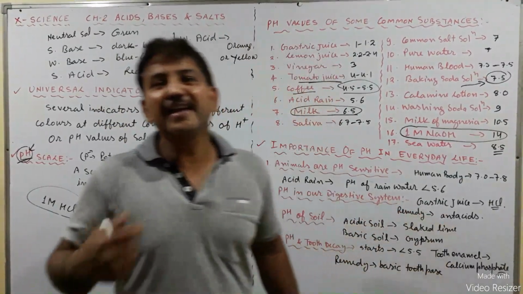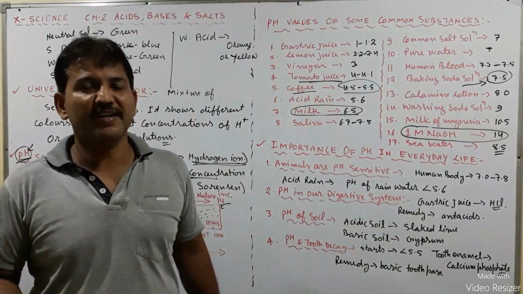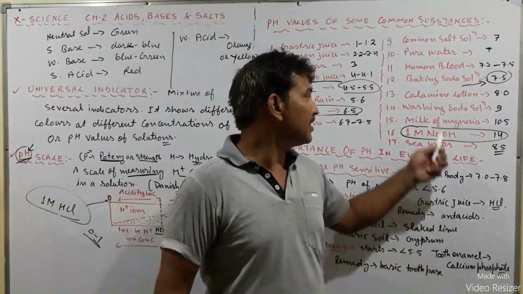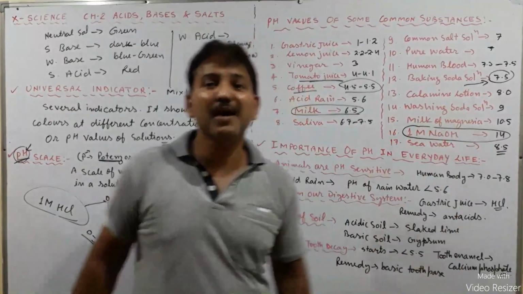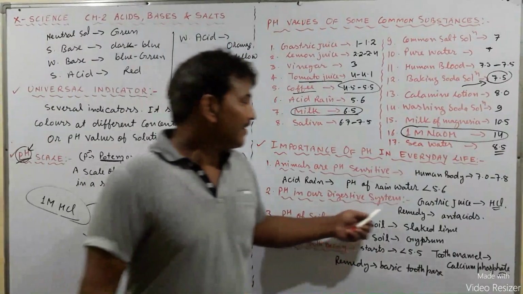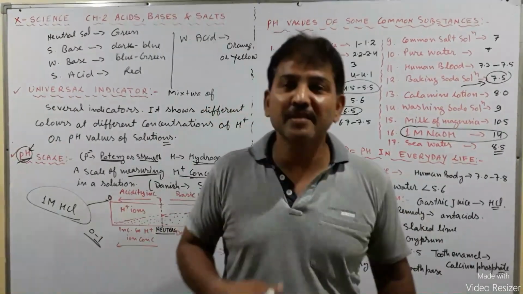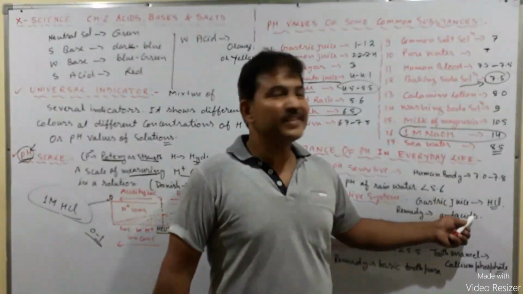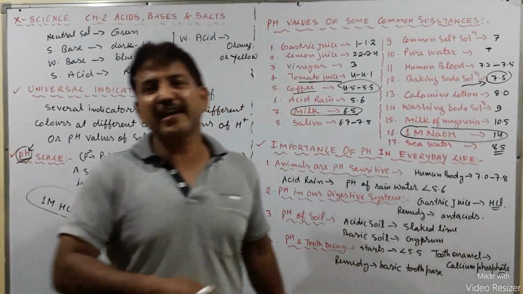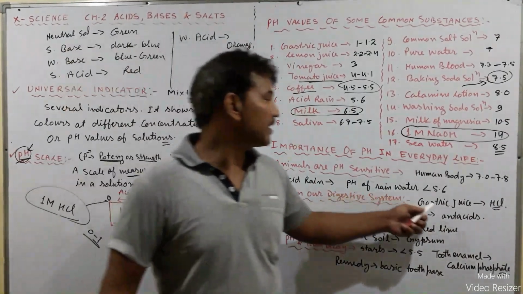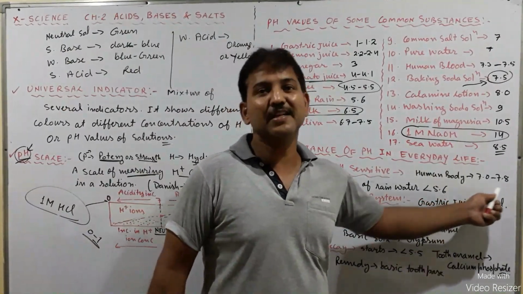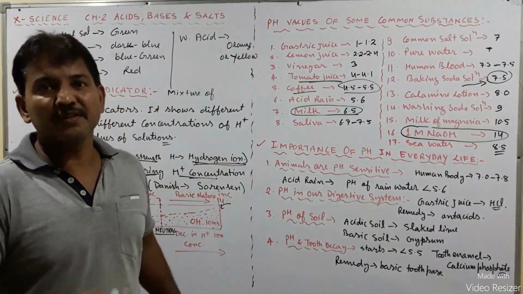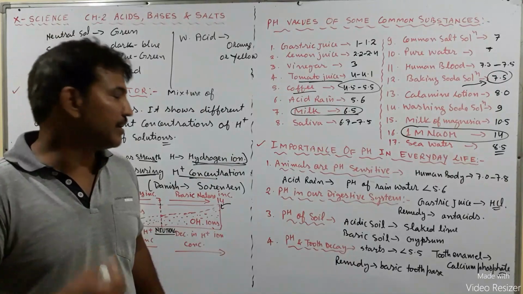We should take antacids like ENO. By dissolving in water, when we drink that antacid, it contains magnesium hydroxide, which is a mild base, and a neutralization reaction takes place in the stomach. When we drink the antacid, it neutralizes the extra acid released by the gastric glands, which is present in the gastric juice, and salt and water are formed in the stomach, and we get instant relief.